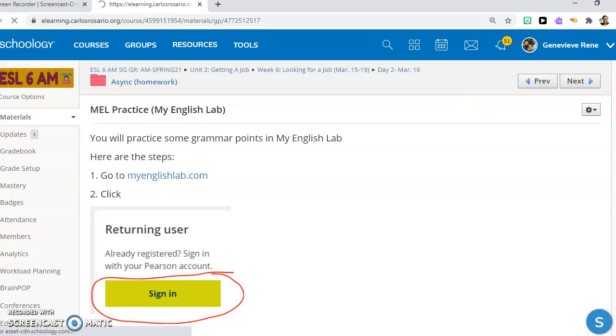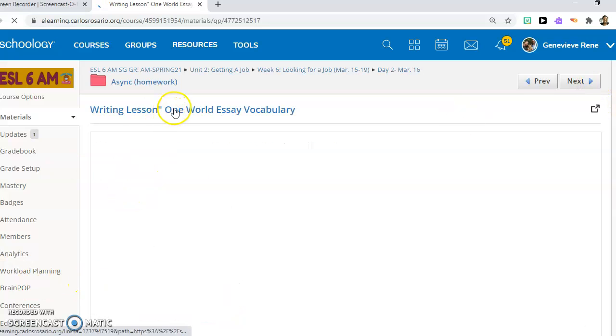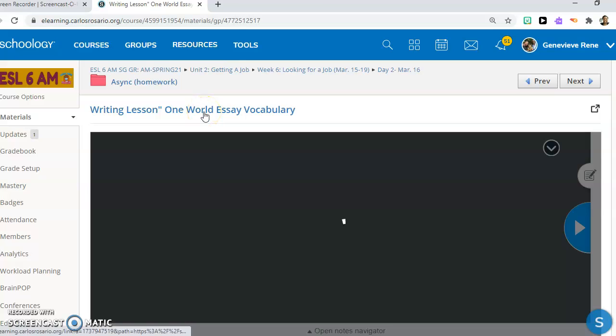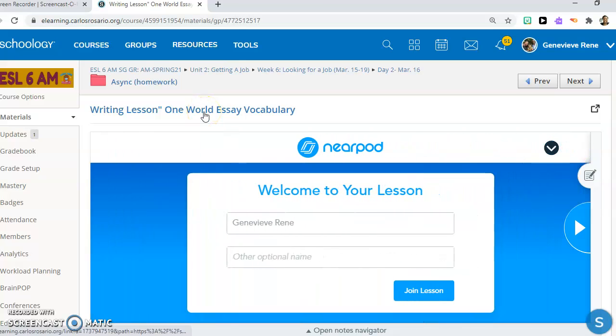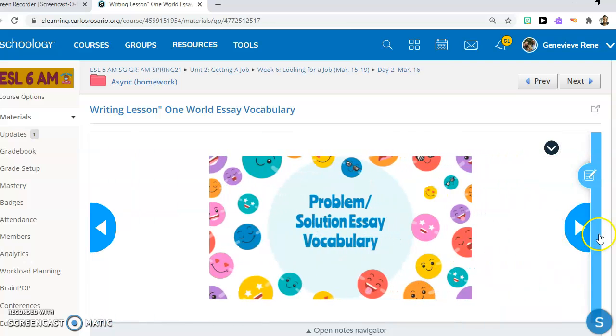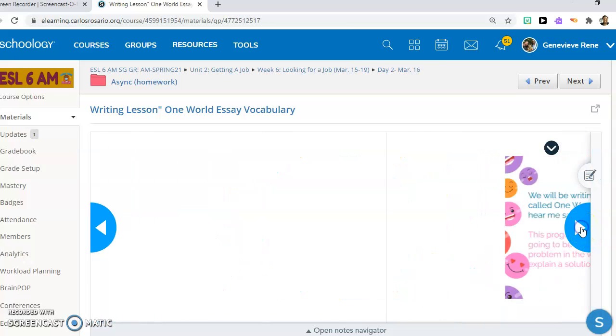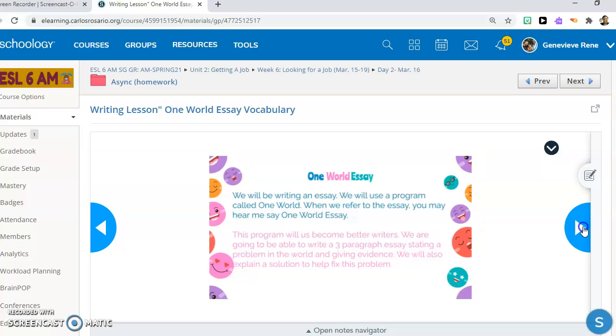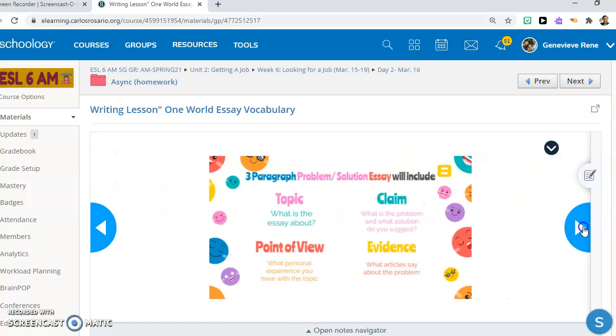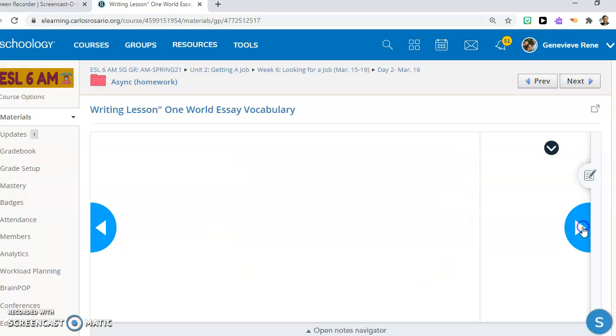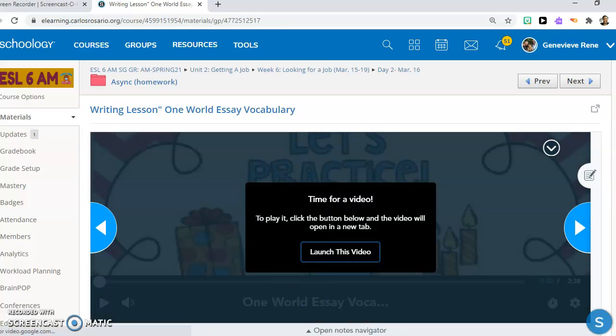Your second async activity is a writing lesson on One World essay vocabulary. So One World is a writing program that we use, and you're going to learn some of the vocabulary that we will use. So you type in your name and you click join lesson, and you will start by reading and taking notes, read and take notes, take some more notes, and then you'll watch a video.